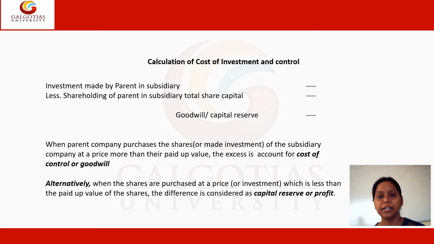Every time, whenever we make this working note, we will be able to understand whether goodwill, which is an intangible asset, or the capital reserve is being generated. Goodwill will be moved to the asset side of the balance sheet and the capital reserve will always appear on the liability side of the consolidated balance sheet.